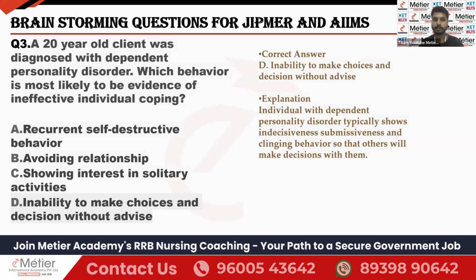So those kind of people comes under dependent personality disorder. Okay, what is option A? Recurrent self-destructive behavior. That is bipolar. No, bipolar. It is self-destructive comes under. Okay, leave it. Okay, avoiding relationship. Avoiding relationship, its name itself, we can see it as avoidant personality.